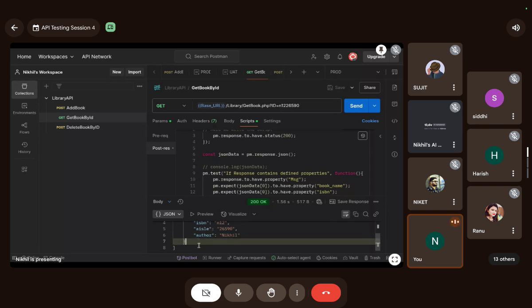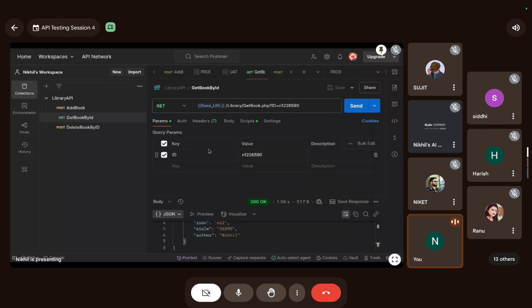There can be another JSON present. Remember, let me show you when we do it by author name. Author equals Nikhil. This should work. I guess that was author name.